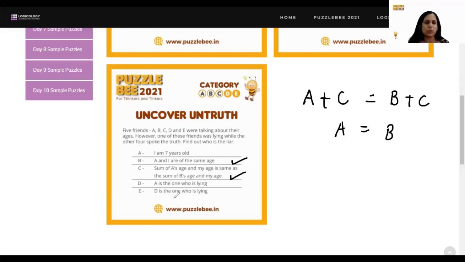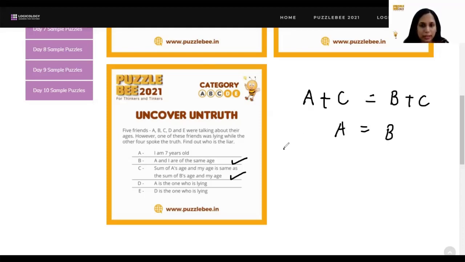So let's just focus on A, D, and E only. We'll not worry about B and C at all. Now A says he or she is 7-year-old. I don't know if A is a girl or a boy. Then D is saying that A is the one who is lying and E says D is the one who is lying. So you actually have three options. One option is A is lying, another one is D is lying, and then the third option is E is lying. So what we can do here is we'll evaluate all these three scenarios one by one.